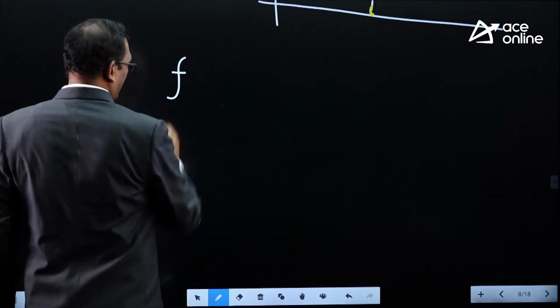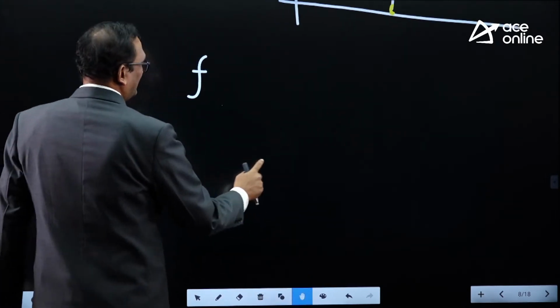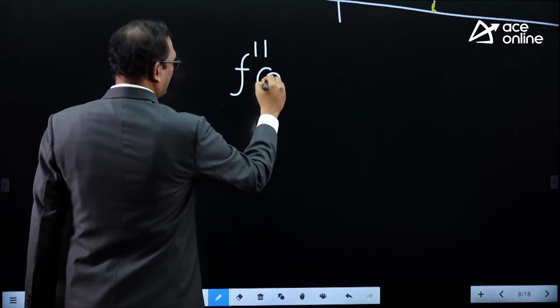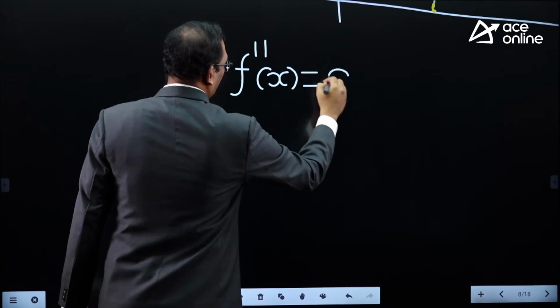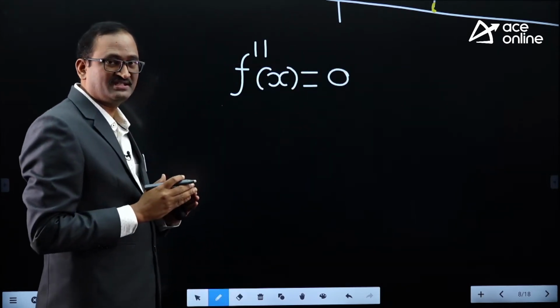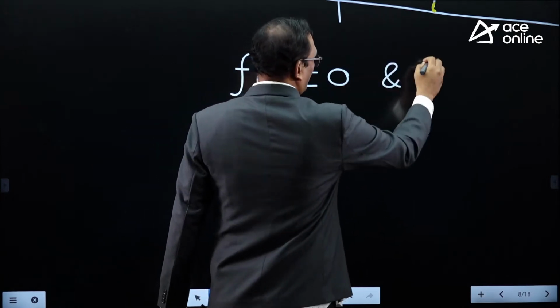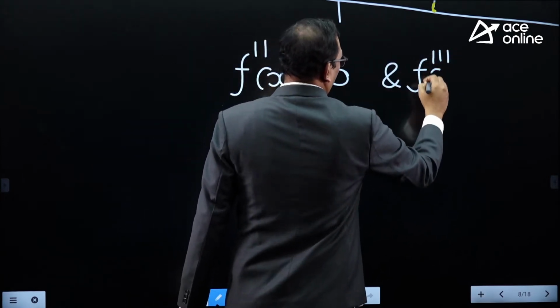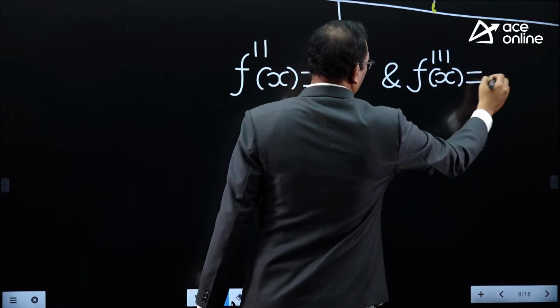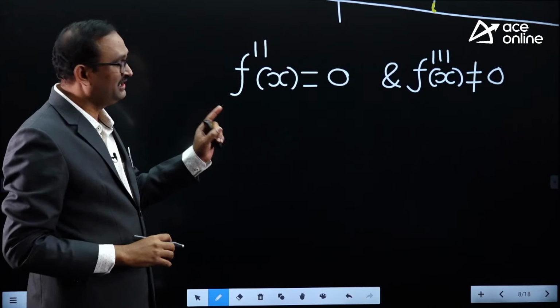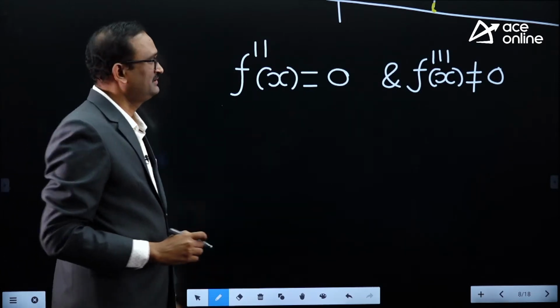Mathematically, this is the way we can define inflection point. The point at which the second derivative is 0 and the third derivative is not equal to 0 is called an inflection point.